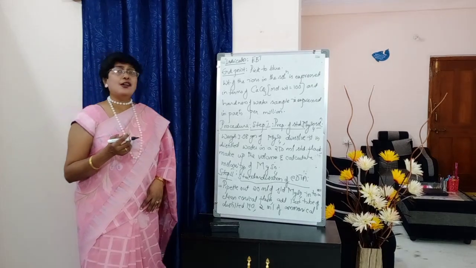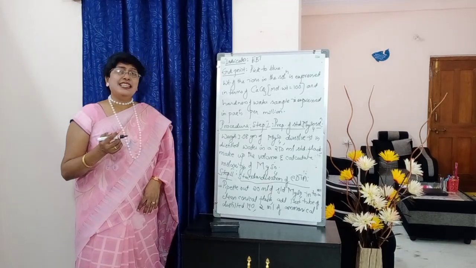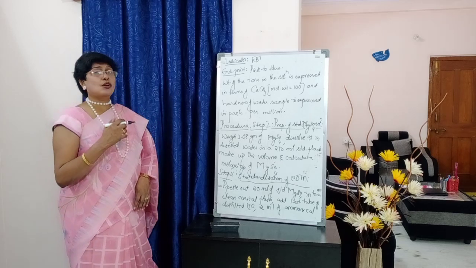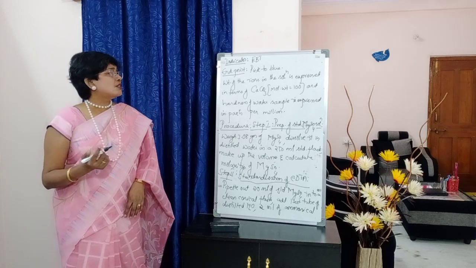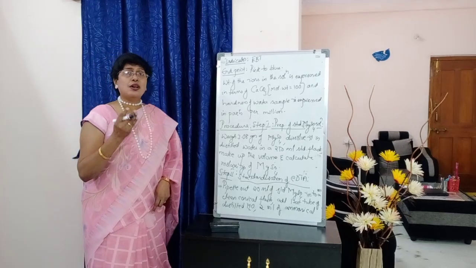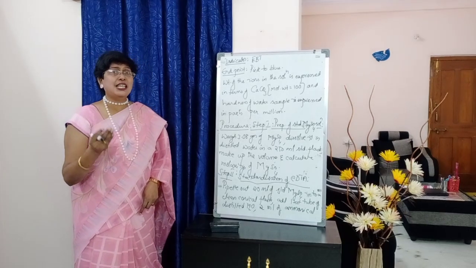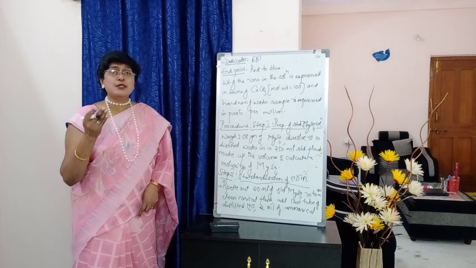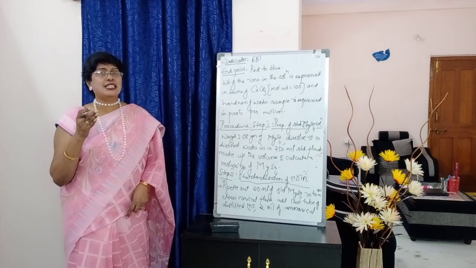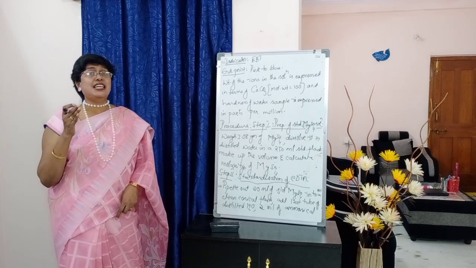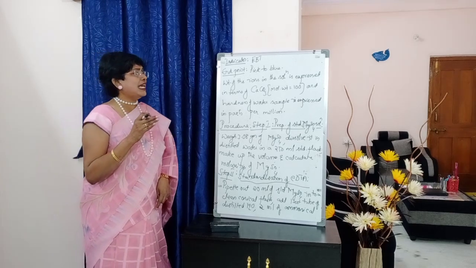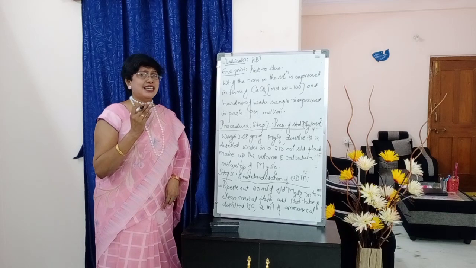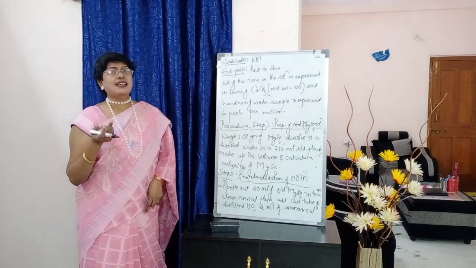Weight of the ions in the solution is expressed in terms of CaCO3, calcium carbonate. Generally the amount of the ions present in the given water sample is expressed in terms of CaCO3. That means we will be calculating in terms of Ca+2 ions, students. And the molecular weight of CaCO3 is 100. This we use in the calculation part.